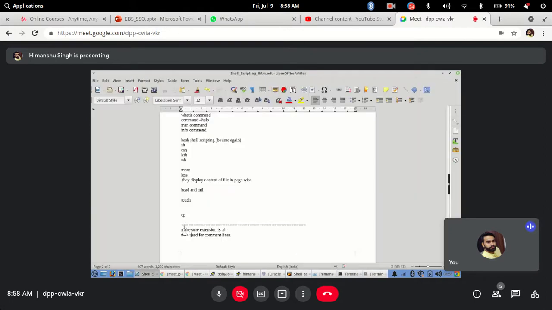So it is good practice to add comment lines for making you understand, because if you are writing a 1000-line code, it is not very feasible for you to understand the same code that you have written after, let's say, 1 year. You will also get confused. You have to read the whole 1000 lines. So better if you are writing different sections and putting a comment on top of it, that this section is used for a particular type of action. So that will easily help you to identify what particular thing you are searching for in that code. So comments are used for understanding and making it a more readable format.